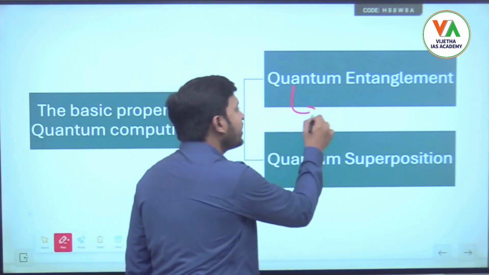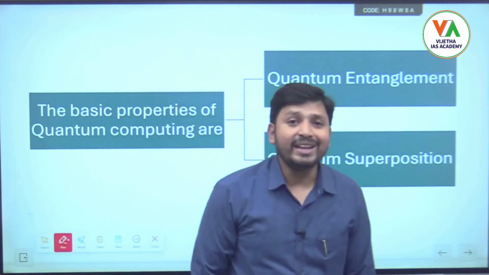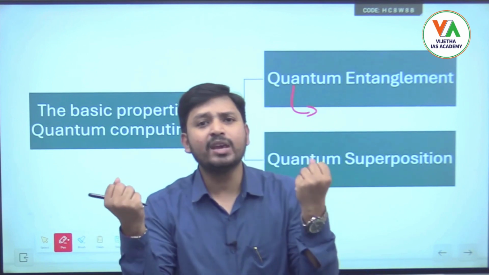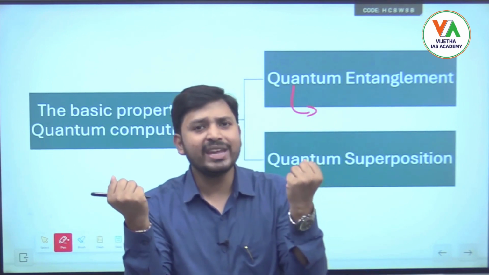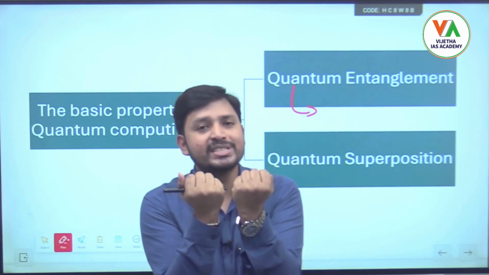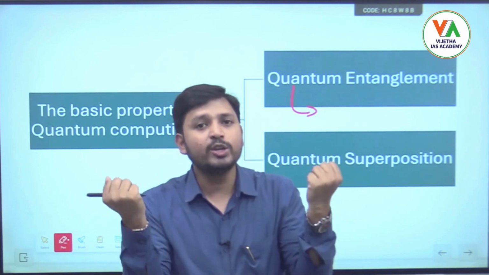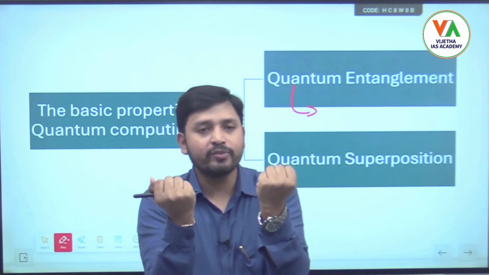In quantum entanglement, whenever any two events or quantum bits are brought very close to each other and paired against each other,